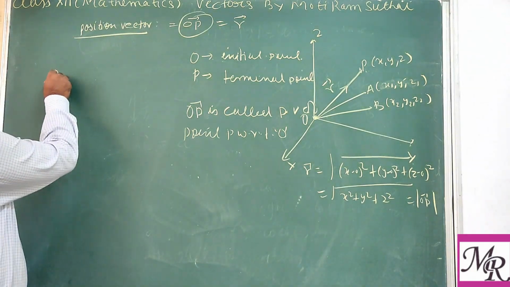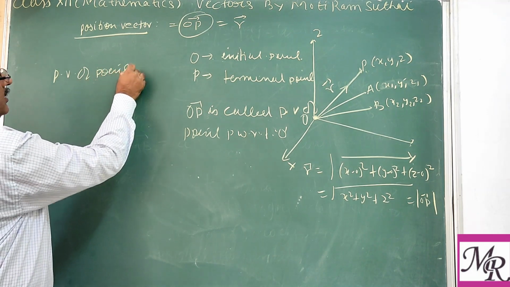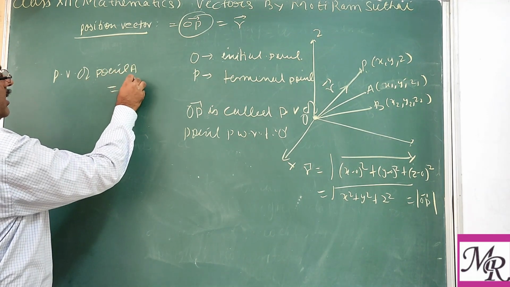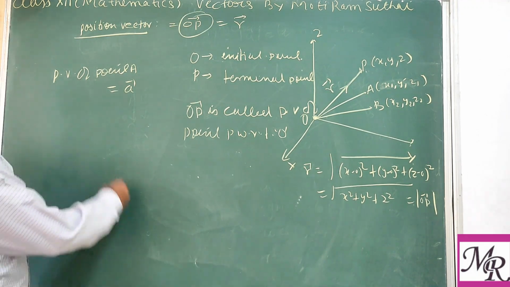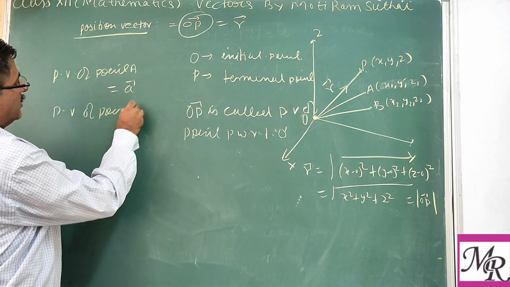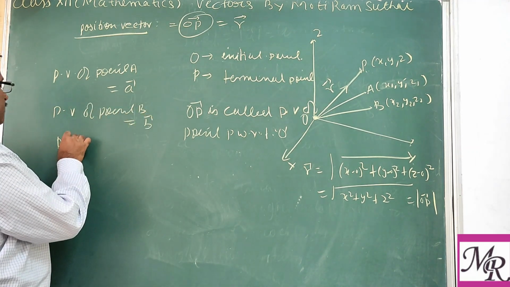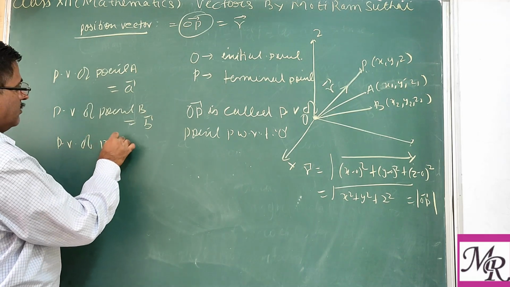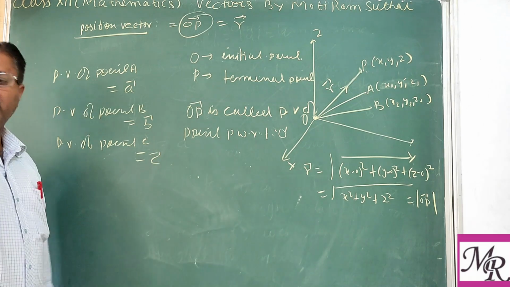So again you can say the position vector of point A, that generally we write by vector a. Similarly, the position vector of point B, you can write vector b, and similarly the position vector of point C, you can write vector c.